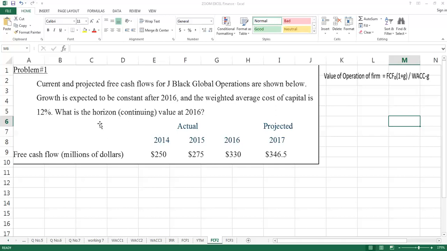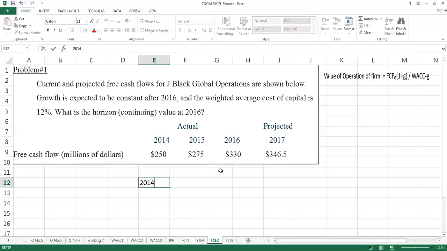The second question is asking you what is the horizon or terminal value of the company. Remember that unless and until you have a constant growth, it would be difficult for you to find out the value of operation of any company, because value cannot be determined when you have a growth rate which is fluctuating. Just demonstrating it.